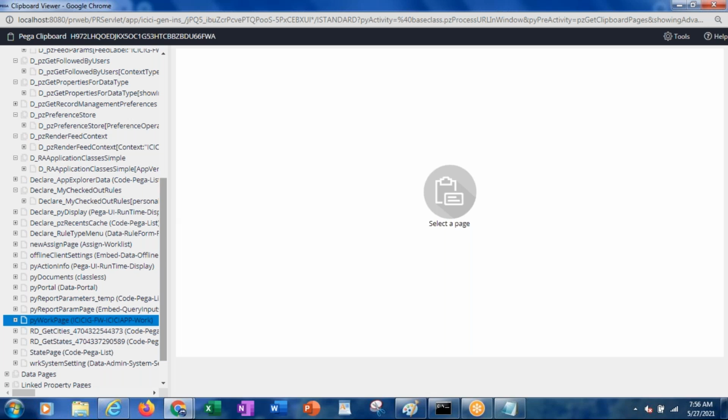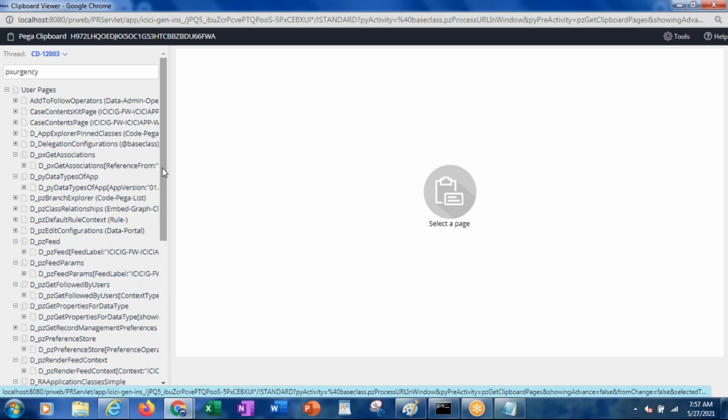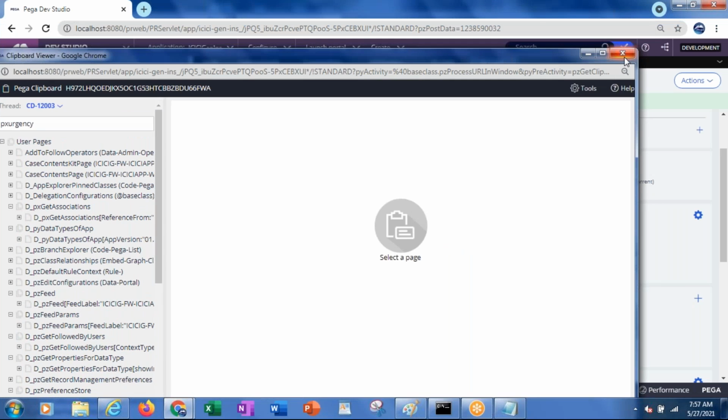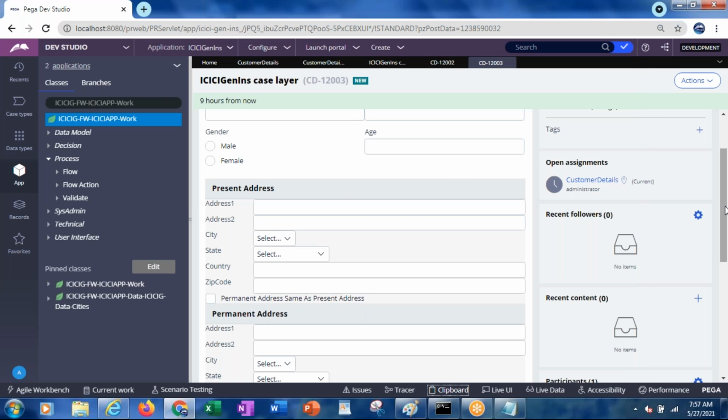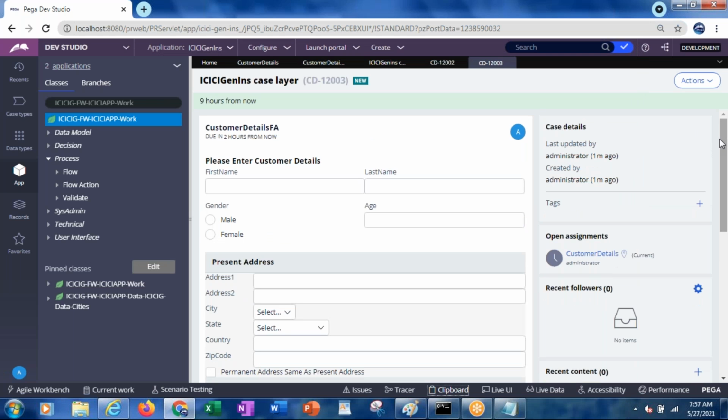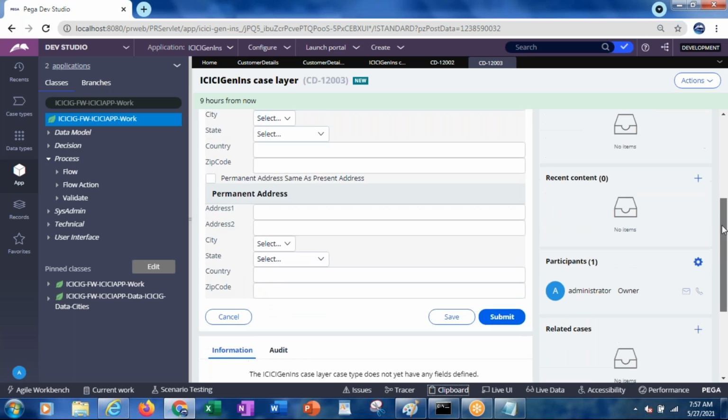Jagdish, it's not loading, but actually in the PY work page, you will be having that PX urgency. The exact property is PX urgency work. So that will be referring to the urgency of this particular case. When the urgency is completed, it will be routed to that particular operator.